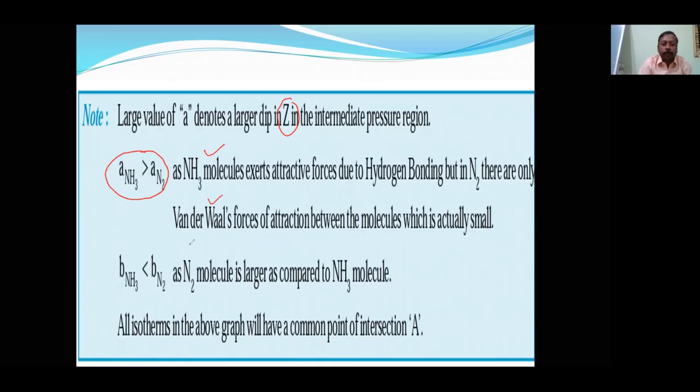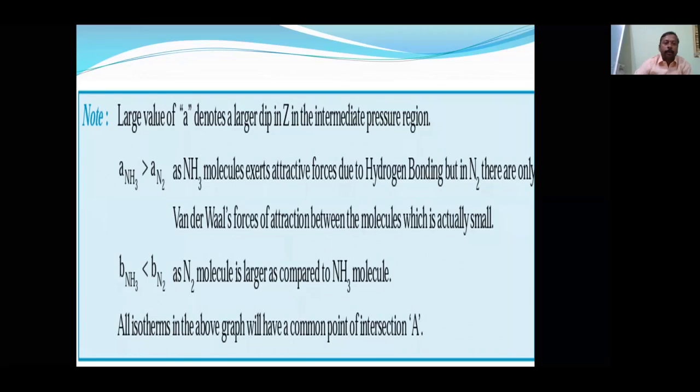Nitrogen has only van der Waals forces. Similarly, nitrogen's b value is greater than NH3's because of size. Nitrogen's molecular size is much higher than ammonia's. What you want to know is that b depends on the size. Simple, molecular size. Then a depends on the attraction force. Okay. So a signifies the attraction force, whereas b signifies the size.